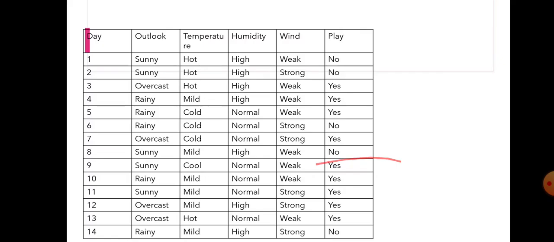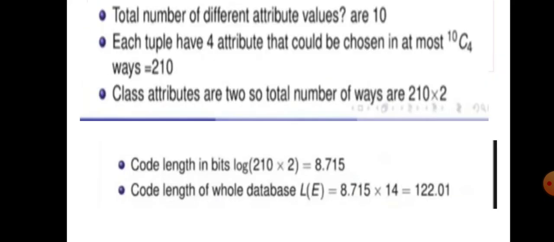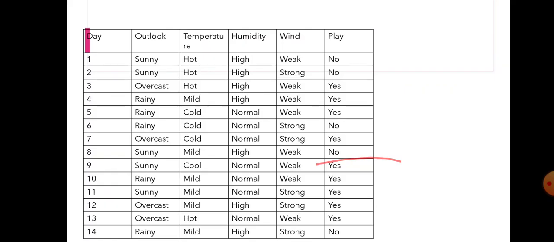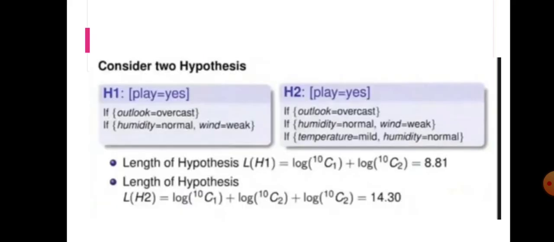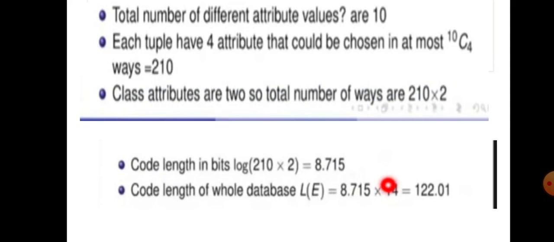What is the class attribute? Yes and no are the class attribute here. So we are multiplying it by 2. Okay, for getting the code length in bits, we have to take the log of this. So that's why we are taking log of 210 into 2, we are getting 8.715. And for the code length of the whole database, we have 14 records here, right? So that's why we are multiplying it by 14.